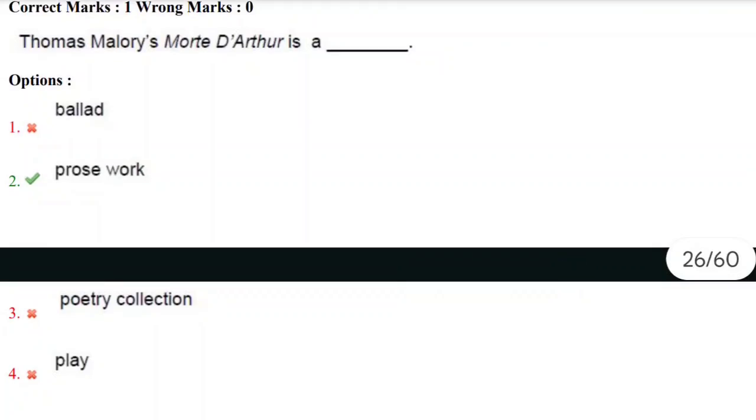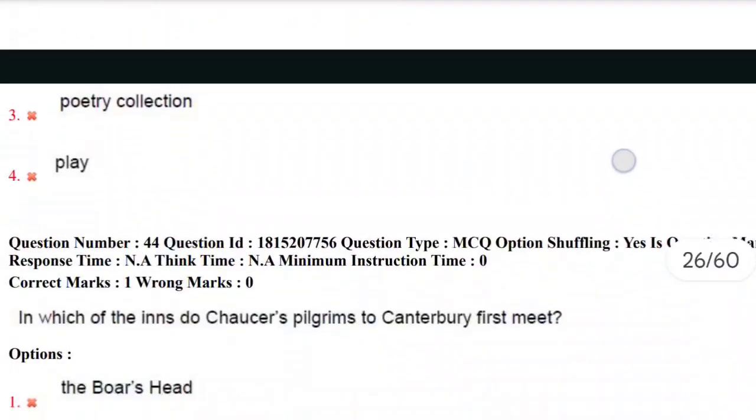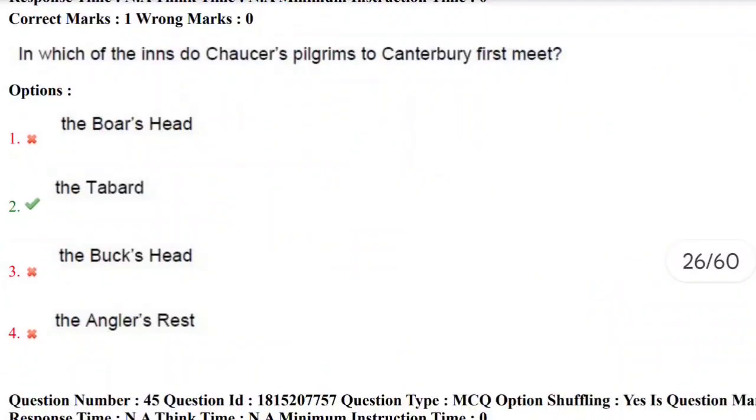Thomas Mallory's Morte Arthur is a ballad, prose work, poetry collection or play. Yes, Morte Arthur, which is a prose work. Thomas Mallory's Morte Arthur is a prose work. So the correct answer here is second option. Let's move towards next question, 44th question.